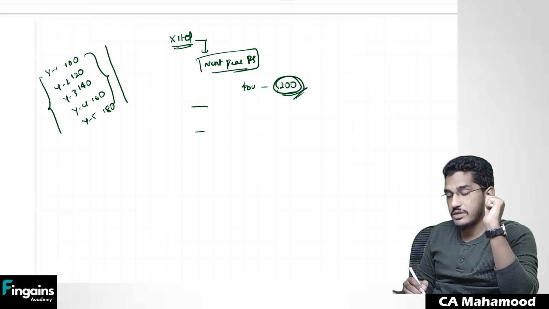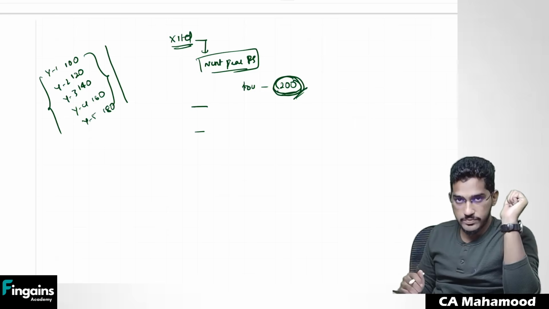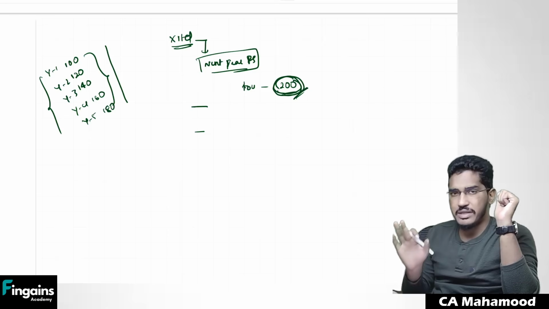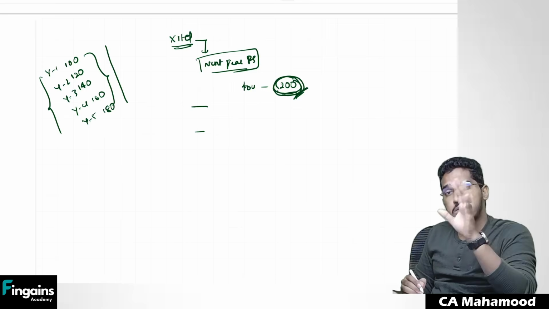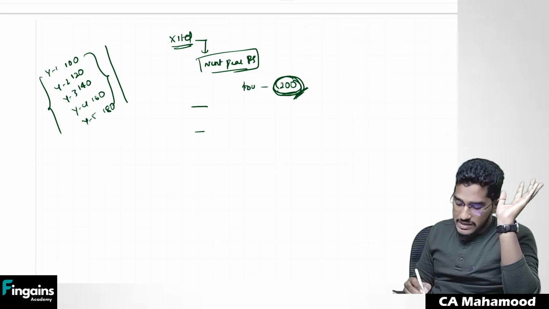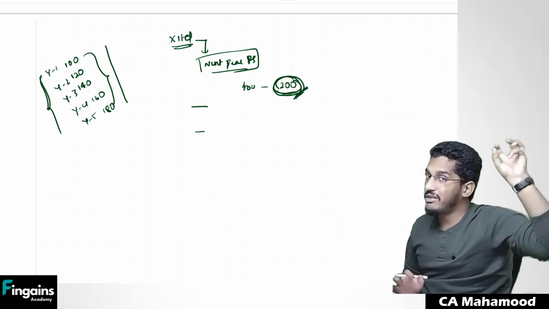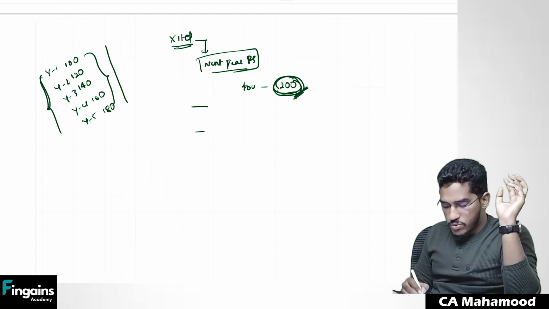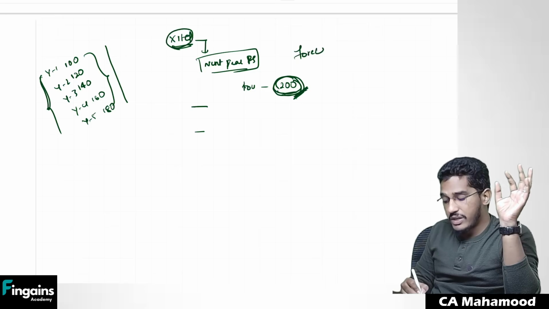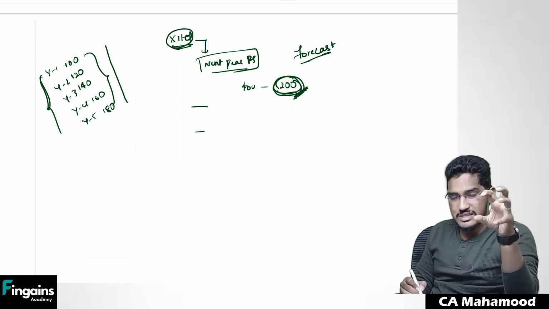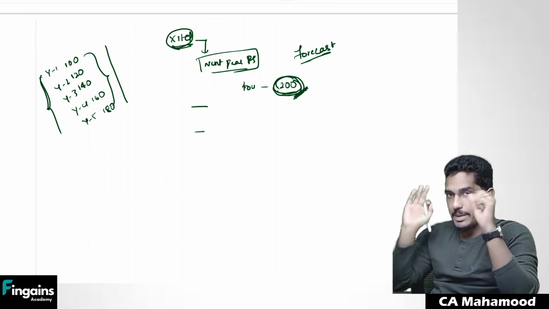Why best estimate assumption? Because this is something which has more chances to take place. This is something which is expected to happen in 99% of the cases, or in the majority of the cases. This is what actually will turn into reality, because this prospective financial information was prepared purely on the basis of a proven track record. So this is most likely to take place. These kinds of prospective financial information we call a forecast, which is a best estimate, and this forecast is most likely to happen.